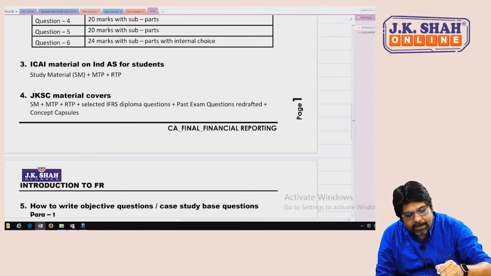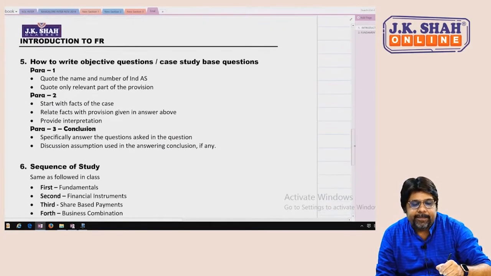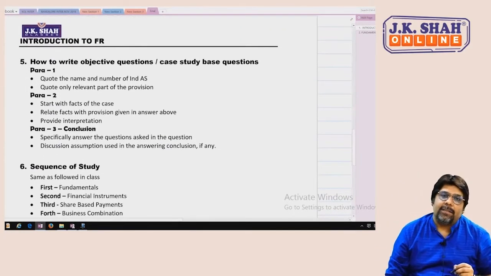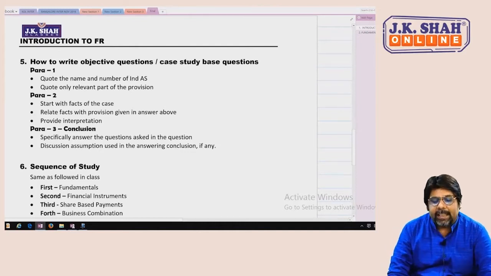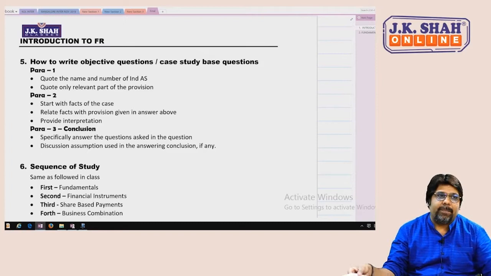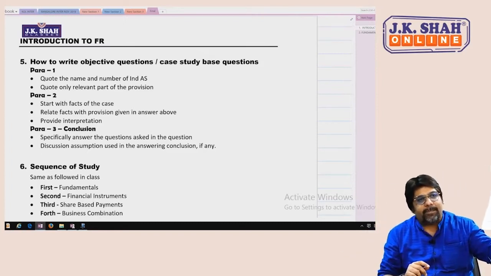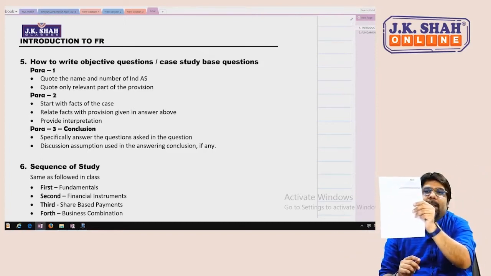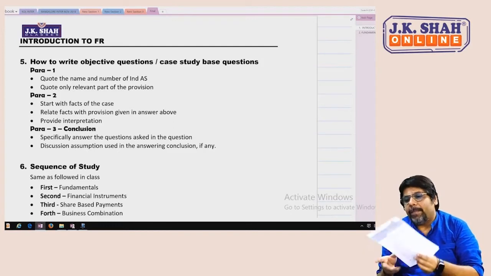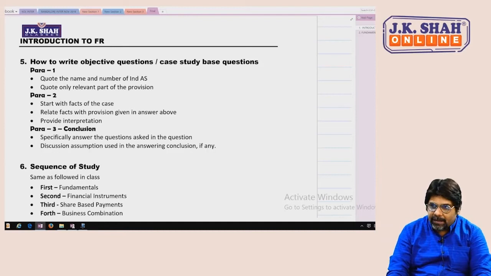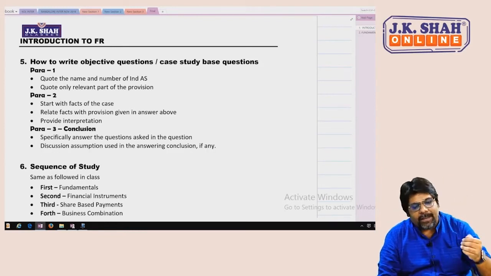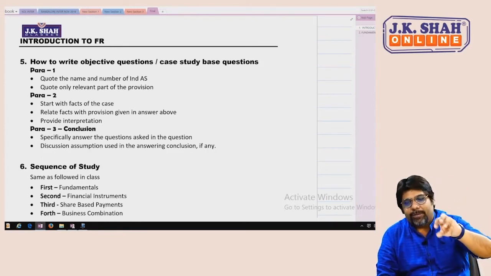Thereafter, chartered, in your paper you would find the introduction to FRMA, how to write objective questions, and case study based questions. In this paper, you would see that. Correct? I'm not sure you will be able to see the paper, but yeah. In that paper, you would see how to write objective questions and case studies. So please read that.